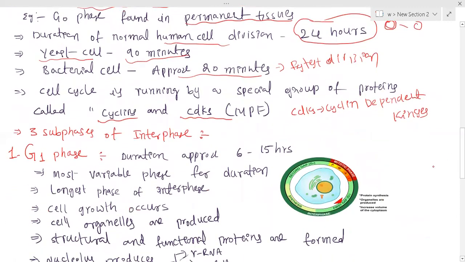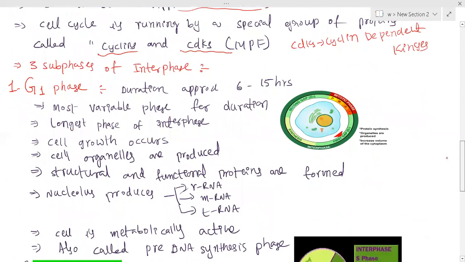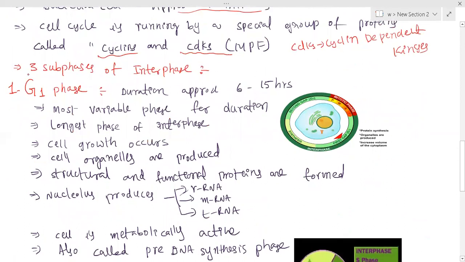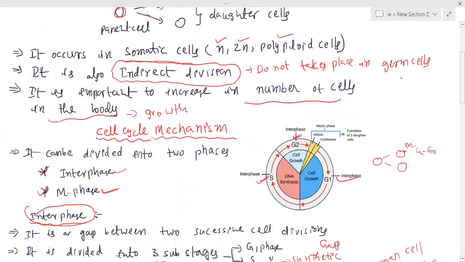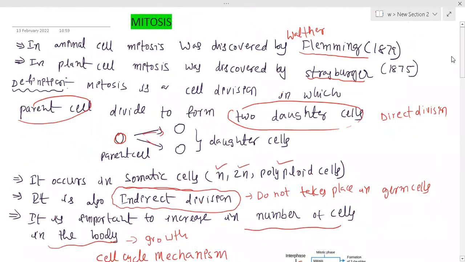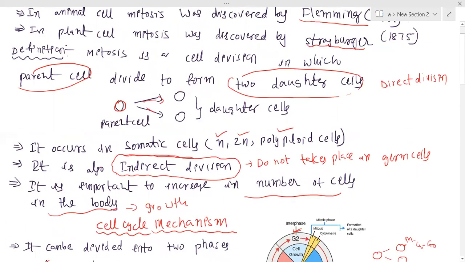Now let us discuss one by one the sub phases of interphase. I already told you there are three sub phases in interphase. First of all, G1 phase, followed by S phase and G2 phase. From an examination point of view, this sequence is also very important for you. What is the sequence? First G1, then S, then G2, then followed by M.